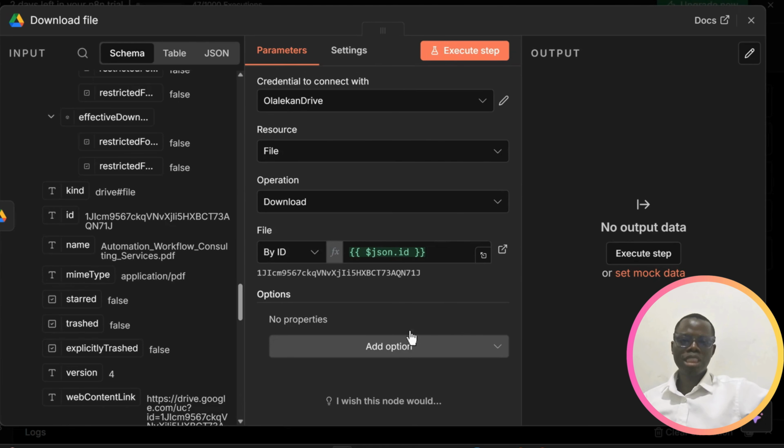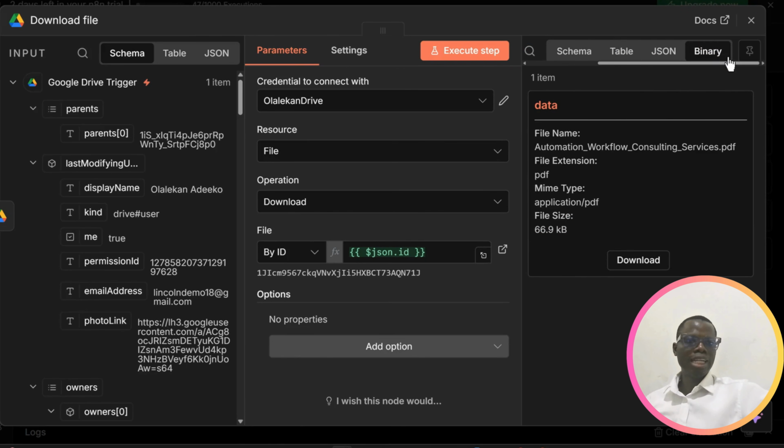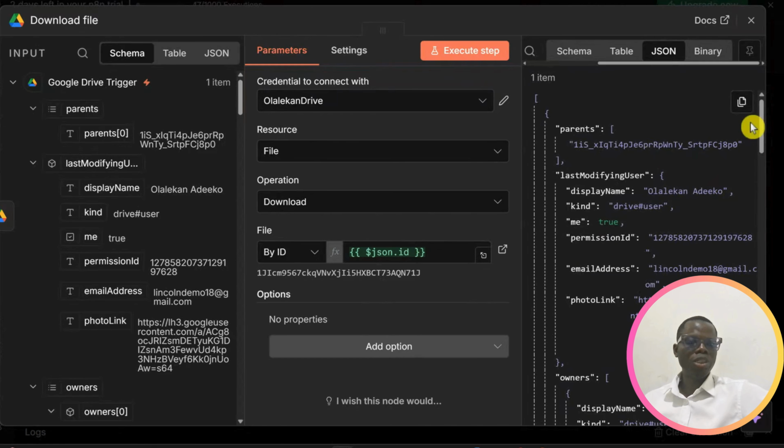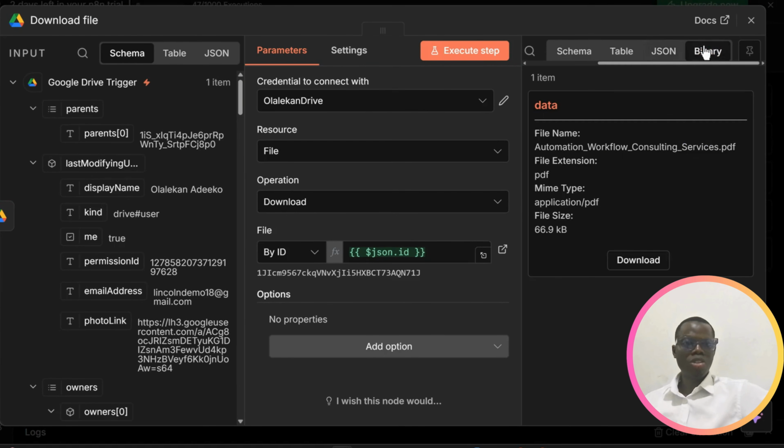Now that we've done this, can we test it and see? Execute step. It should show me the file here. Good. So the file is here now. Look at it: automation workflow consulting, 60.9 KB. The file is in binary format, which is the one suitable for what we want to do because we can easily download it this way. If you switch to JSON, it's just going to be in this format, which is not appropriate for what we want now. So we need it in binary format. I just want to point that out.